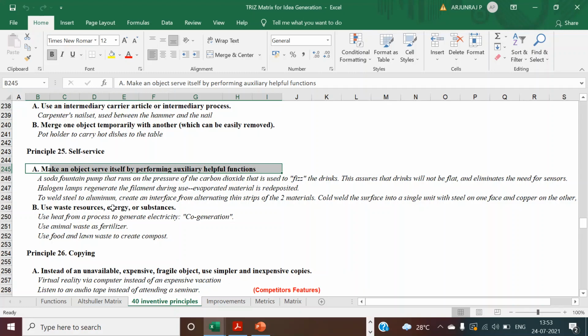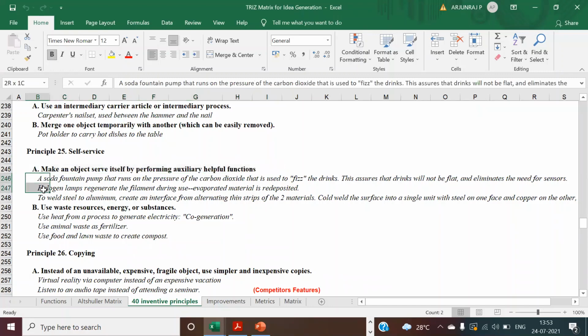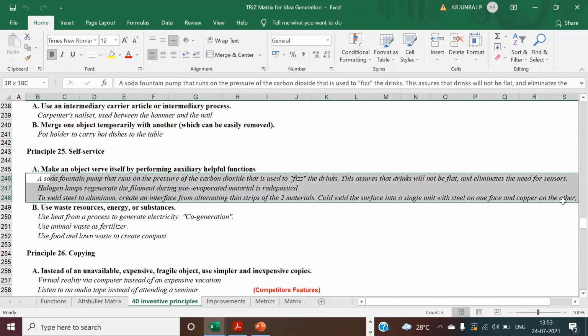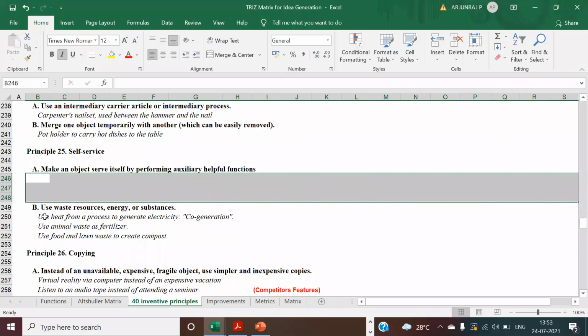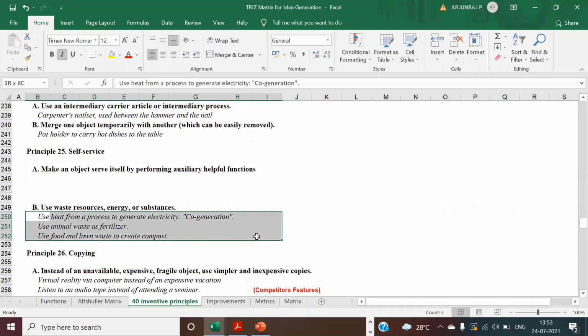See, how you are bringing the principle to your application is important. It's not that you are going to use the same example that is given here. It is just an idea for you to understand. You can delete these things. You have to bring your ideas towards these particular subdivisions, whether and how this can be applicable for your process.